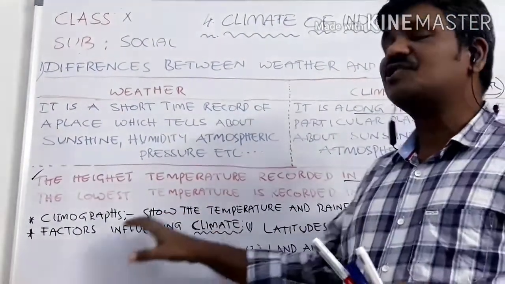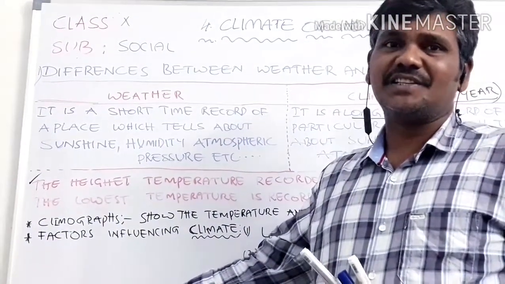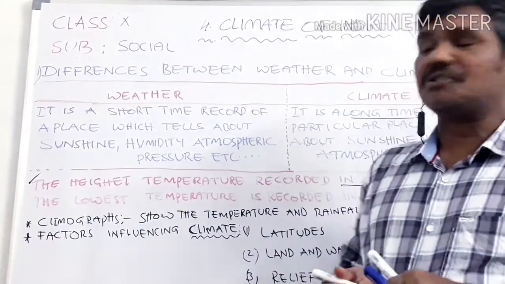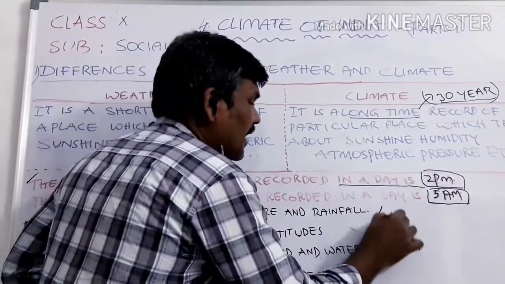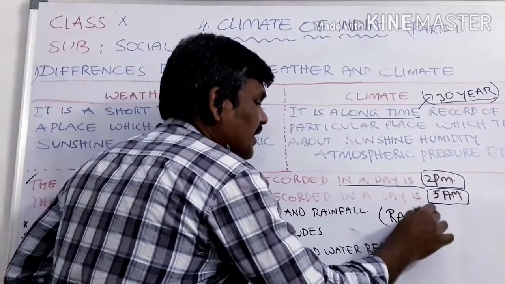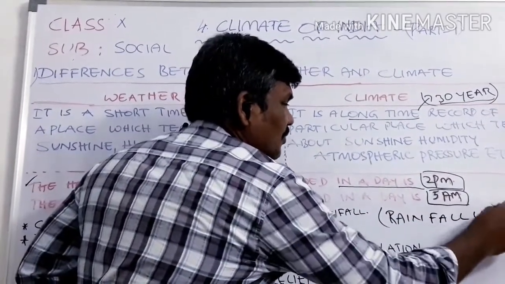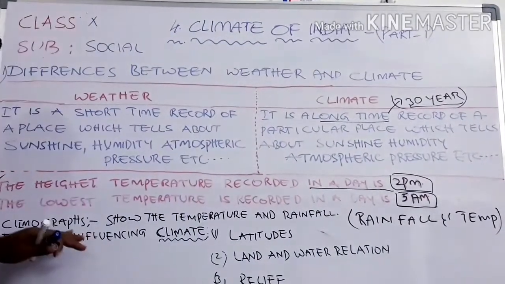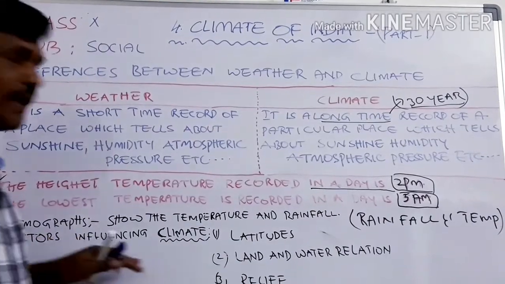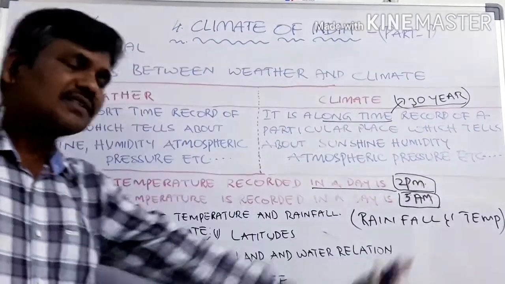The graph which explains about climatical conditions, especially rainfall and temperature. Climographs explain about rainfall and temperature. Okay, that we learn.